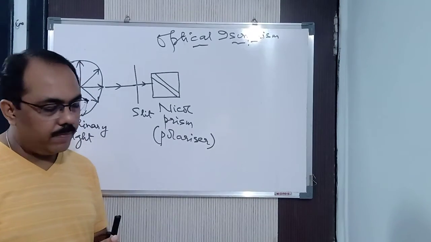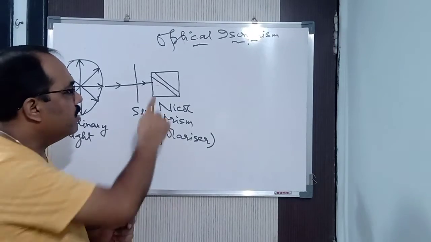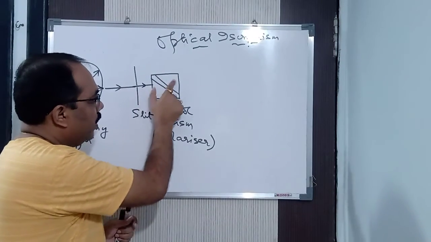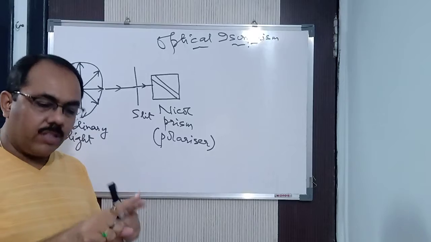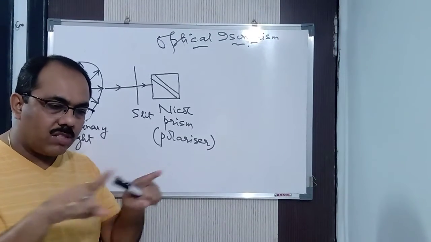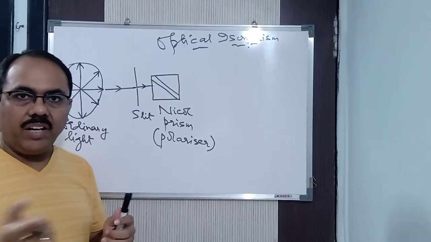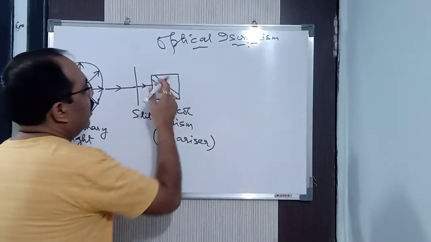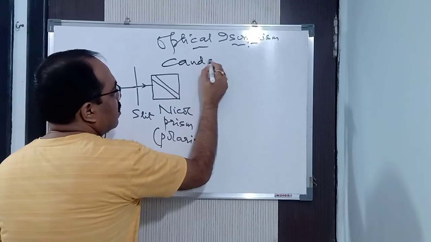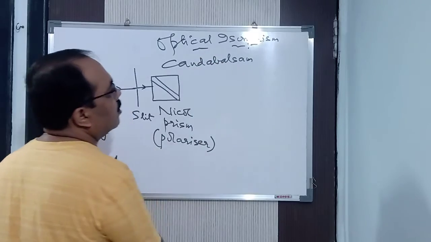In geography you have studied. You will cut these pillars in the form of prism. Got it? These two are the prisms I have taken. And you join them with a cementing material. Cementing means you are joining two substances with the help of Fevicol or something like that. So that is called a cementing material. The cementing material is also transparent, which is called Canada balsam. Canada balsam is said to be a cementing material.